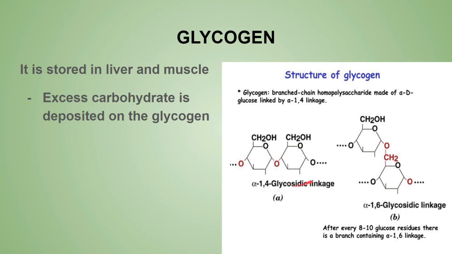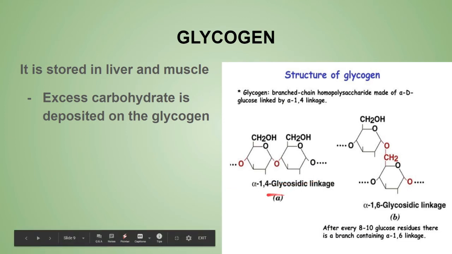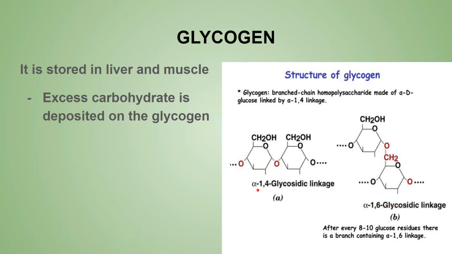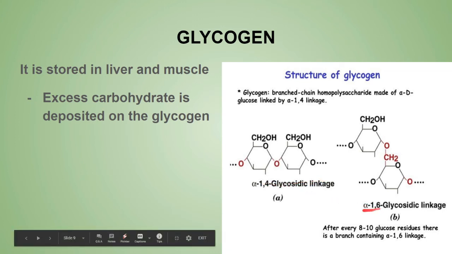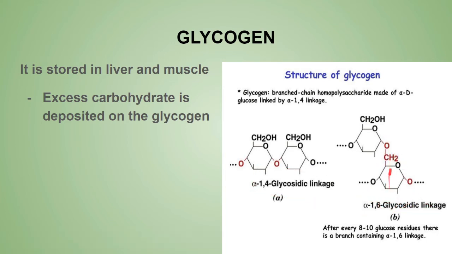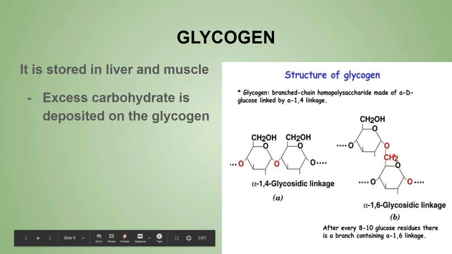Now glycogen is mainly composed of alpha 1,4 glycosidic linkages in a straight line. It also has alpha 1,6 glycosidic linkages at the branching units. Both of them are present, and the alpha 1,6 linkages are the branching points. The molecular weight of glycogen is about 5 million.